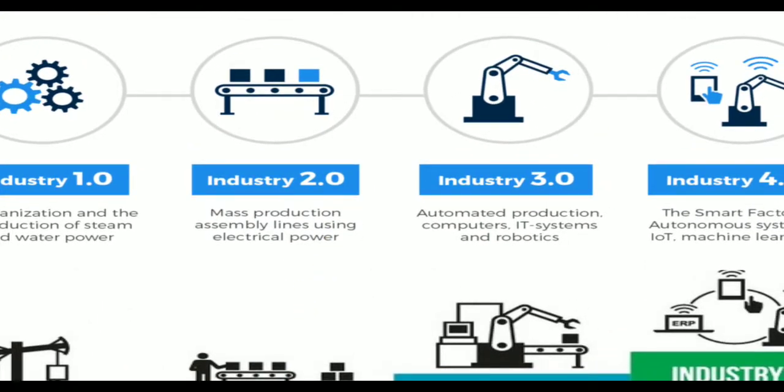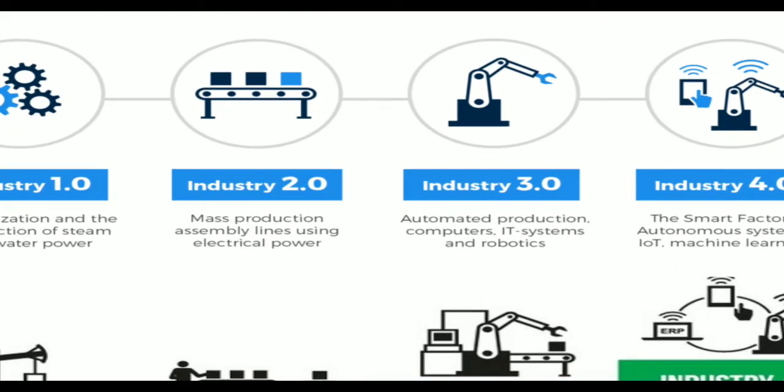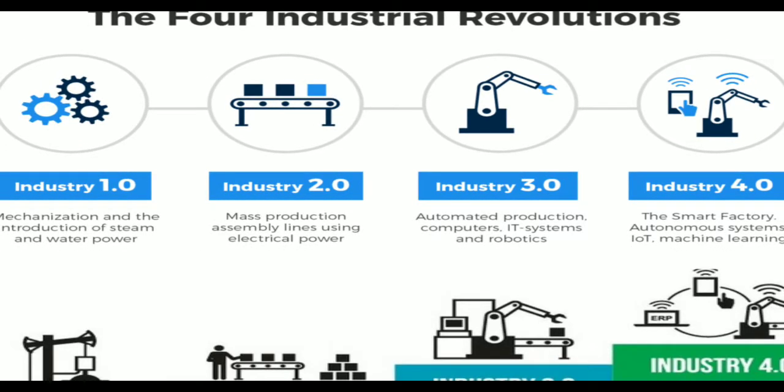In industry 3.0, nowadays we are in industry 3.0 and we are going to enter industry 4.0. In industry 3.0, the existing systems are automated production, computers, IT systems, and robotic systems. With the help of robots we are going to replace humans, and those activities are carried out in different industries, that may be the manufacturing industry, that may be the processing industry. So that is industry 3.0.